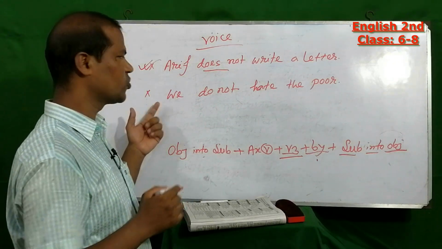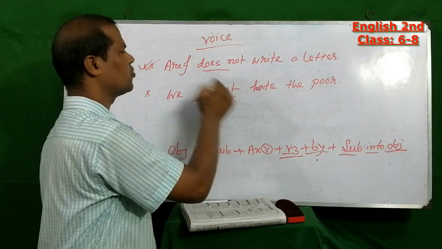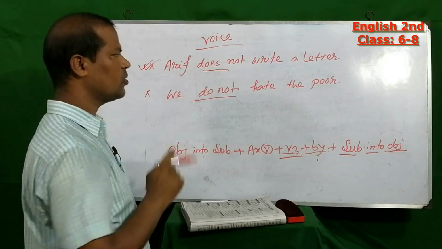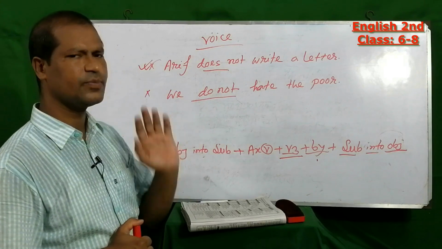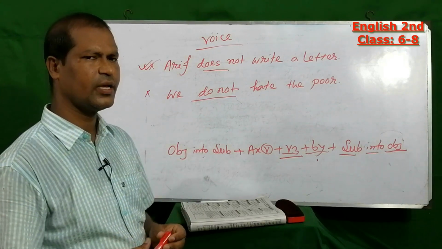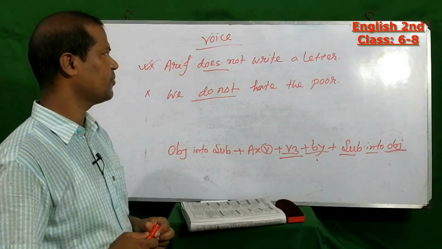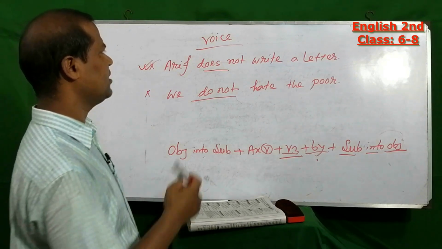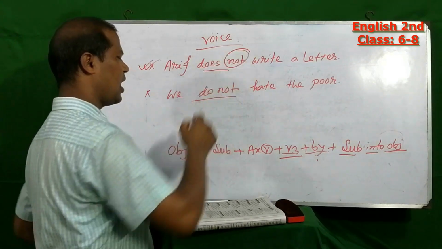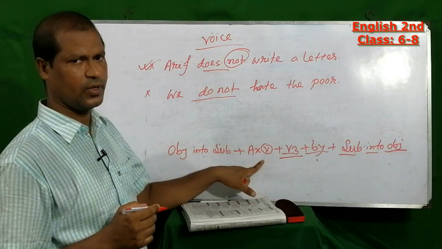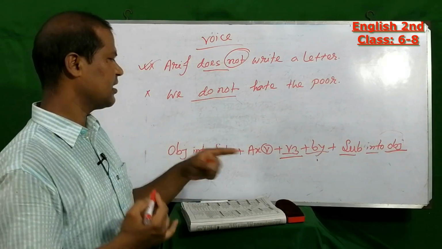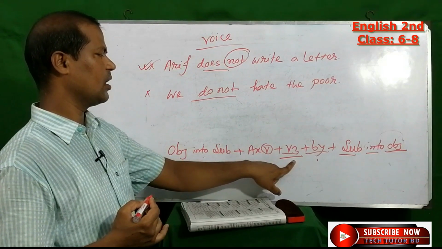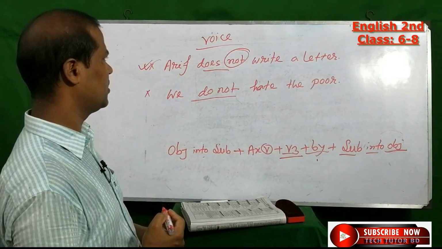The last one also has do not, so this is also negative sense. If the sentence is negative, for making passive voice you have to add the negative word after the auxiliary verb.